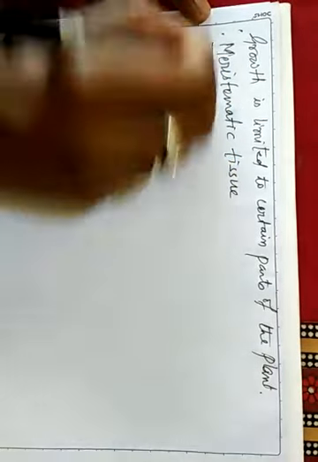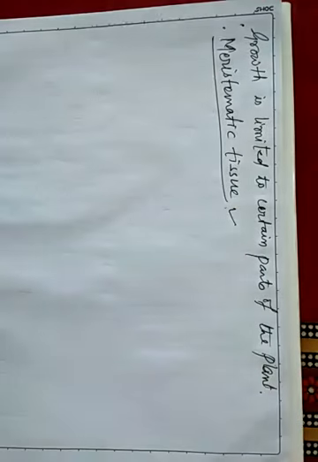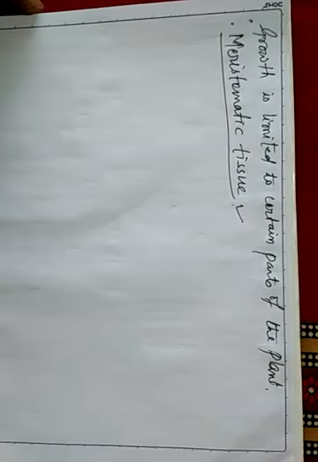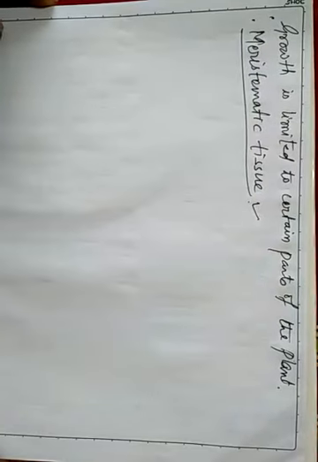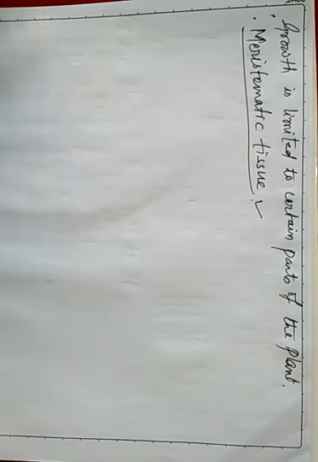And later on you will see these meristematic tissues are present at a specific location. They are only present at a specific location, not in all parts of the plant. That's why we have written growth is limited. After that you will see